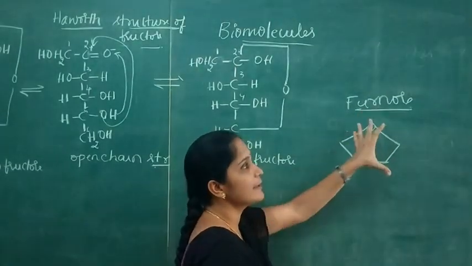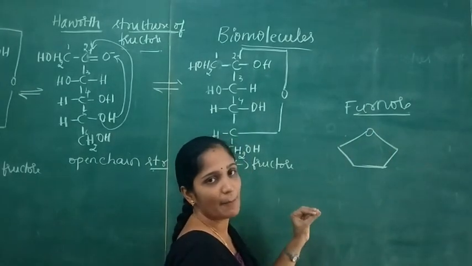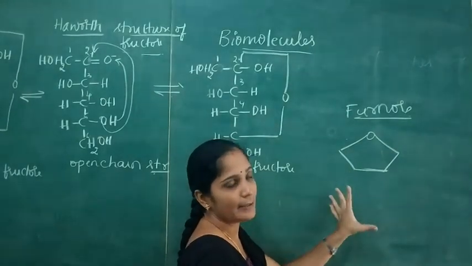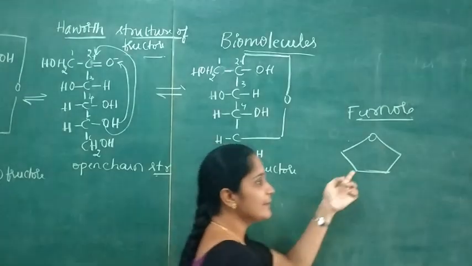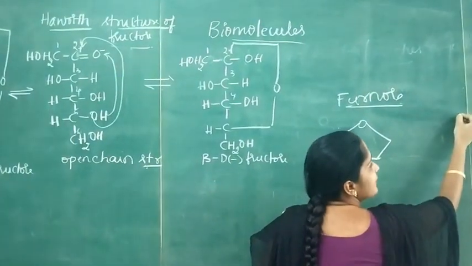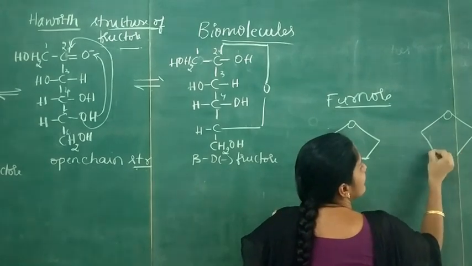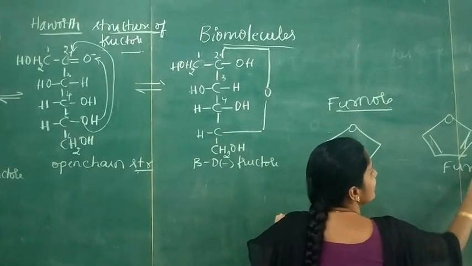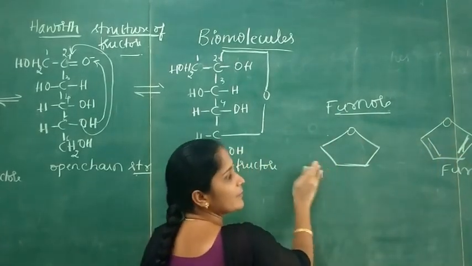So the structure of furanose is a cyclic 5-membered compound containing 1 oxygen and 4 carbon atoms. So this is the furanose structure. This resembles furan. This is the structure of furan. So this is furanose.